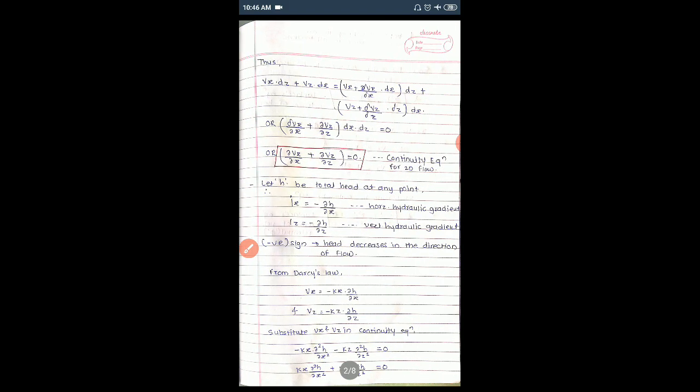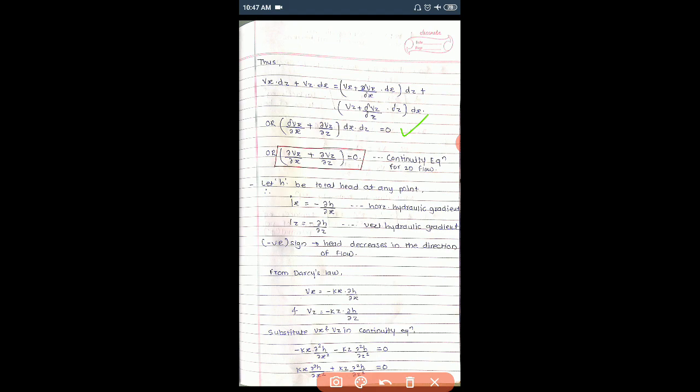So by assuming that, we can directly equate the velocity entering the soil element to the velocity at the outlet. Clear? Then by solving these simple terms, we get this value.